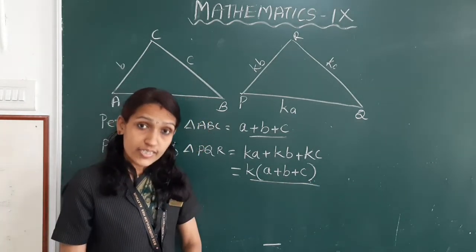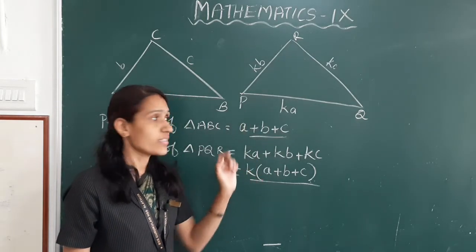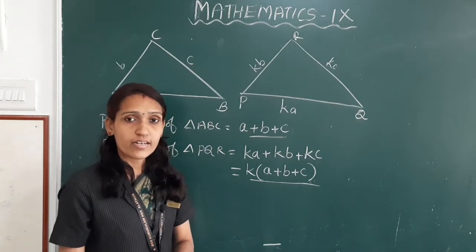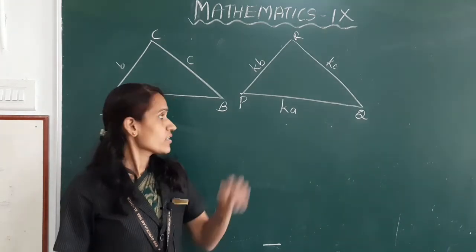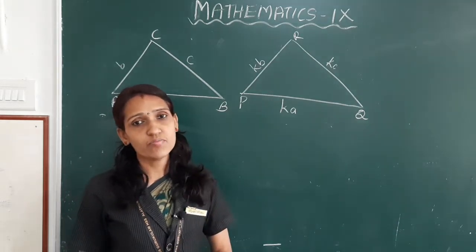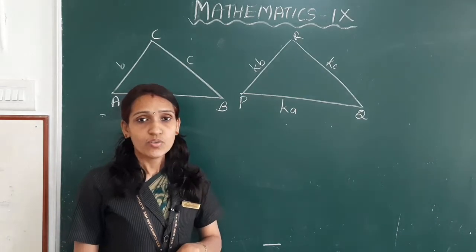That is, the perimeters are scaled by the same factor as that of the sides. Okay, clear? Next, in two triangles with the sides scaled by the same factor, how are the areas related? Okay, we have to check.